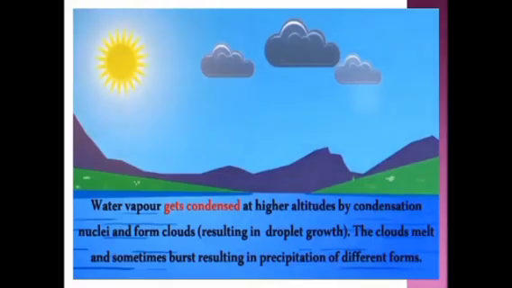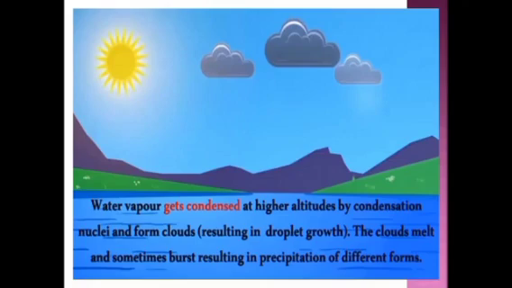Water vapor gets condensed at higher altitudes by condensation nuclei and forms clouds resulting in droplet growth. So, the water vapor which gets evaporated will cool down, that is called condensation in the form of clouds.